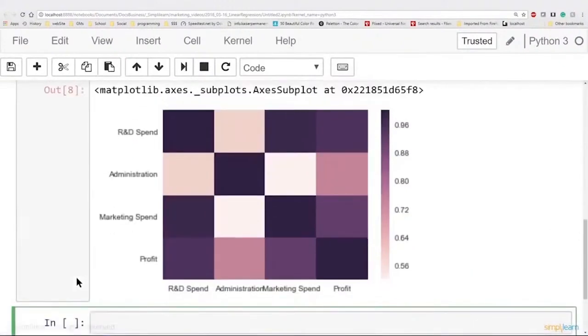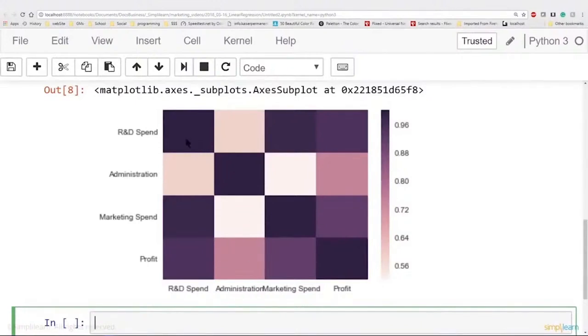If you look at this plot, on mine, the colors are probably a little bit more purplish and blue than the original one. We have the columns and the rows. We have R&D spending, we have administration, we have marketing spending, and profit. And if you cross-index any two of these, since we're interested in profit, if you cross-index profit with profit, it's going to show up, if you look at the scale on the right, way up in the dark. Why? Because those are the same data. They have an exact correspondence. So R&D spending is going to be the same as R&D spending, and the same thing with administration costs.